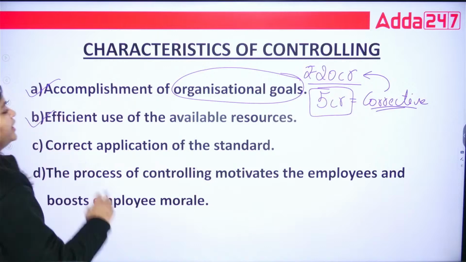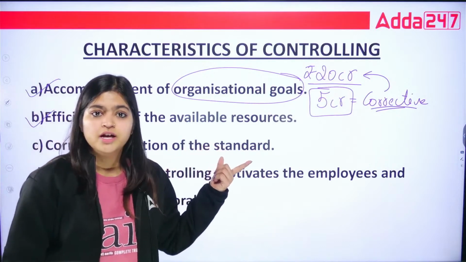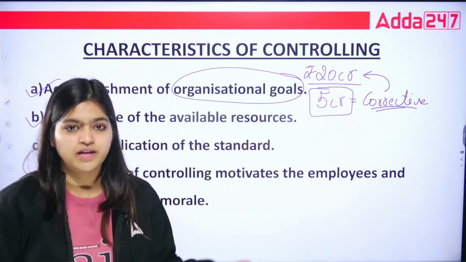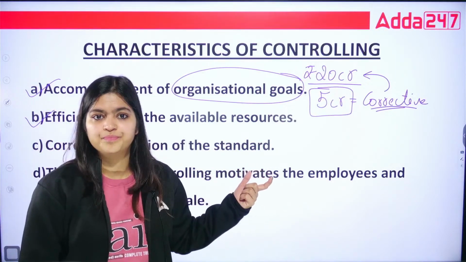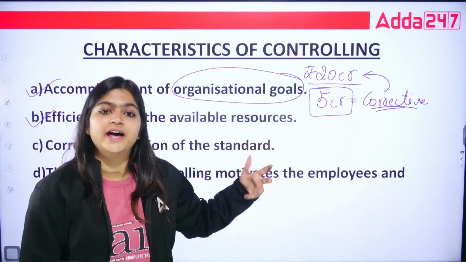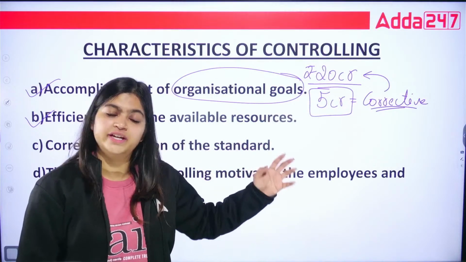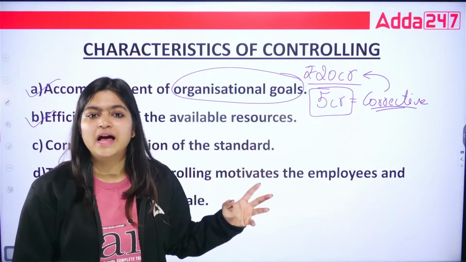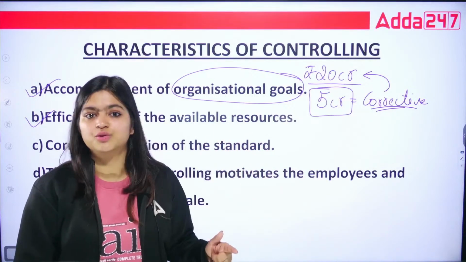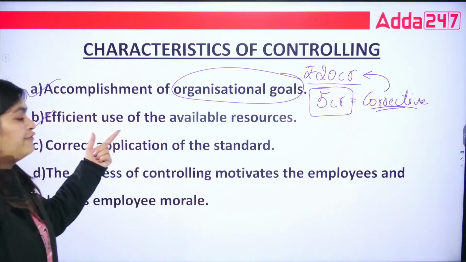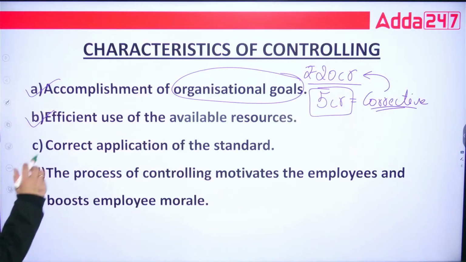Next is efficient use of the available resources. We all know resources are scarce. Okay, so how we can use these available resources? This is also decided by your management, and if anything is not going as per the plan, you are going to take the corrective action. That is how you can use your available resources in an efficient way. That is the second characteristic.